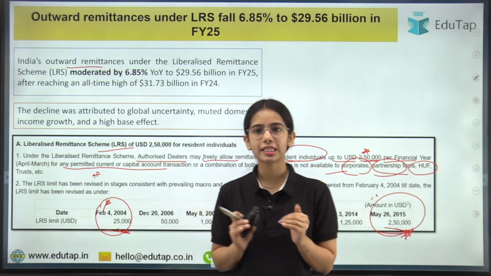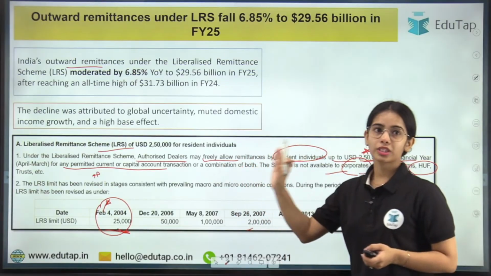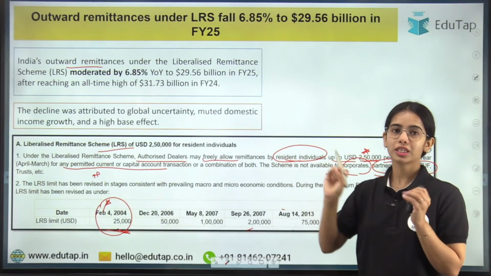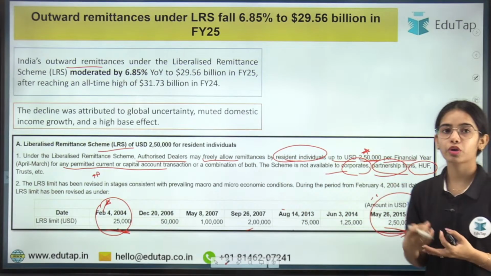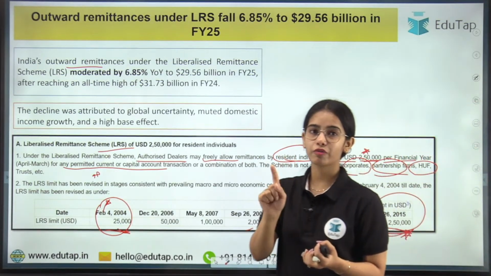Okay, so under the liberalized remittance scheme, authorized dealers can freely allow the remittance by resident individuals up to the limit of US dollars 2,50,000 in one financial year.